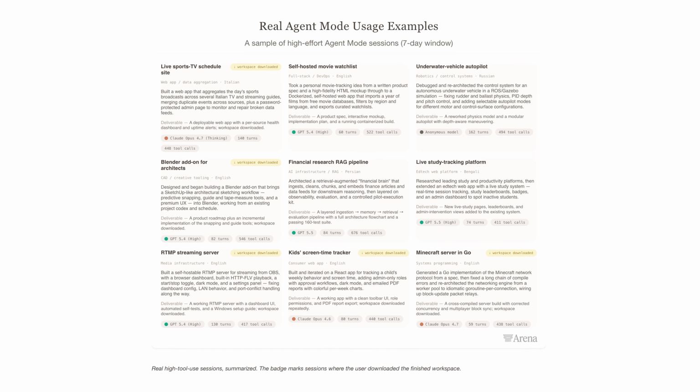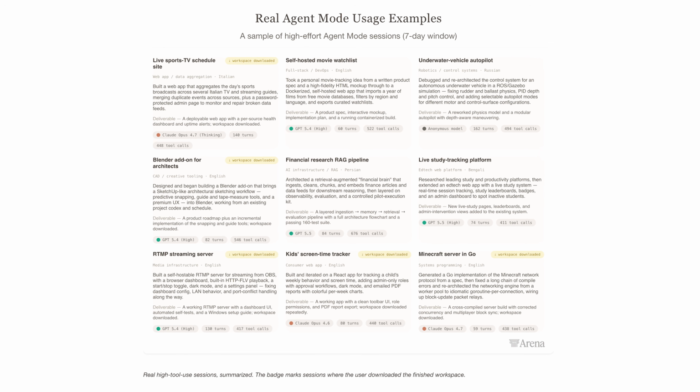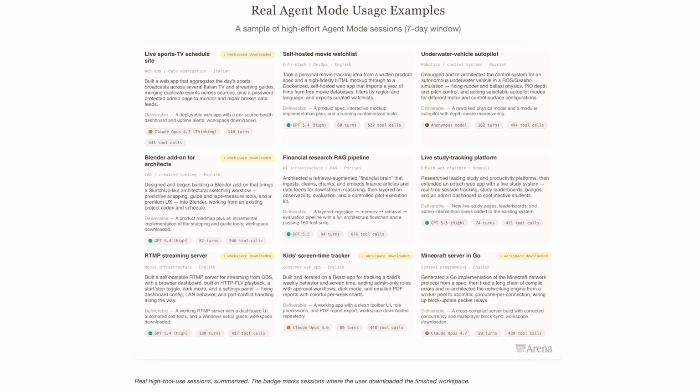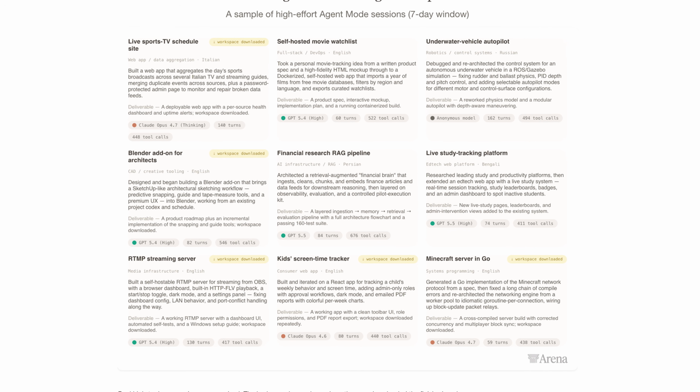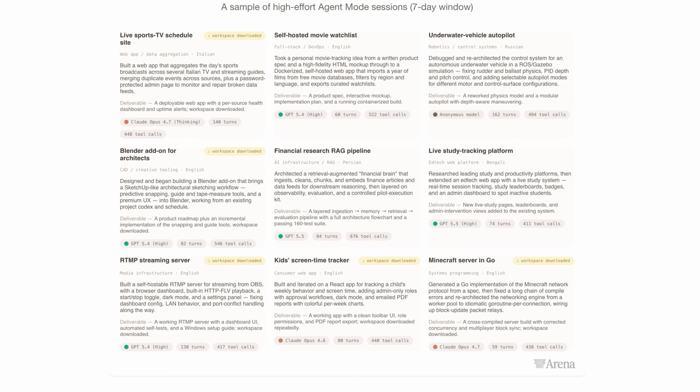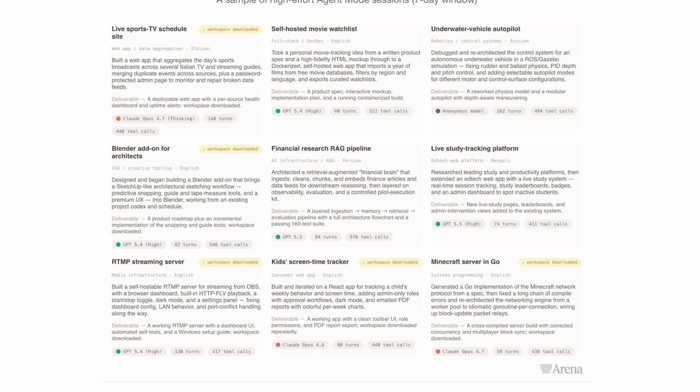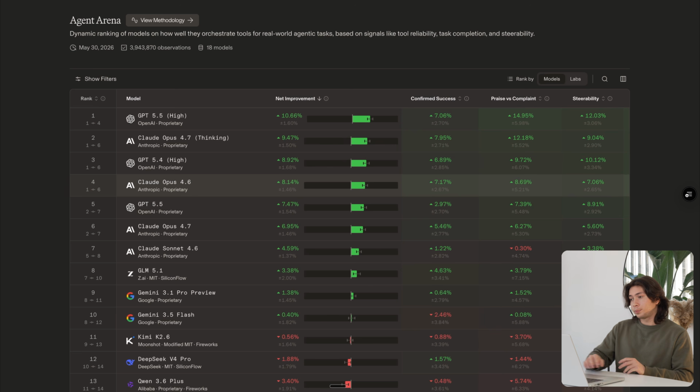So this is not necessarily just a coding leaderboard or just a research leaderboard or web search leaderboard. This is a real usage leaderboard. And yes, a lot of it is coding, roughly 30%, but a lot of it is other things, other very creative things people have figured out what they can do with agents. And of course, some of it is normal day-to-day things like help on understanding concepts and so on and so forth. Not everything is tool call heavy.